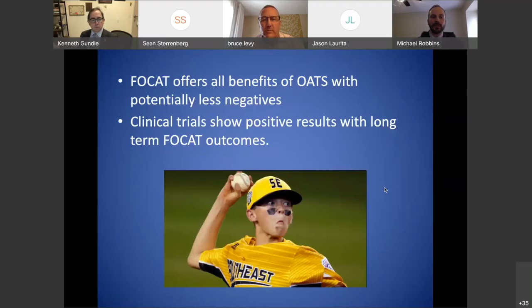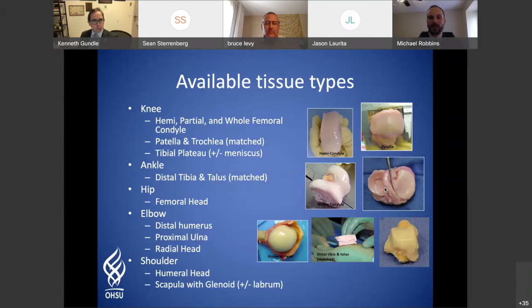So people have looked into the FOCAT, femoral osteochondral allograft transplantation, which can be beneficial in this setting, with the majority of the benefits without the negatives of putting out two extremities and the additional surgical site morbidity. Several clinical trials have shown positive results in long-term follow-up for these patients, in both the pediatric and the adult population, specifically high-level pitchers. So what are the problems with allograft?